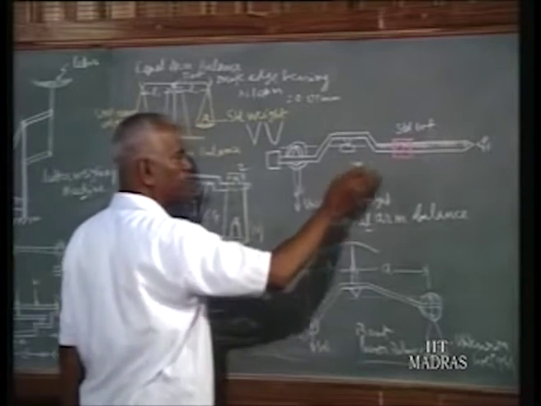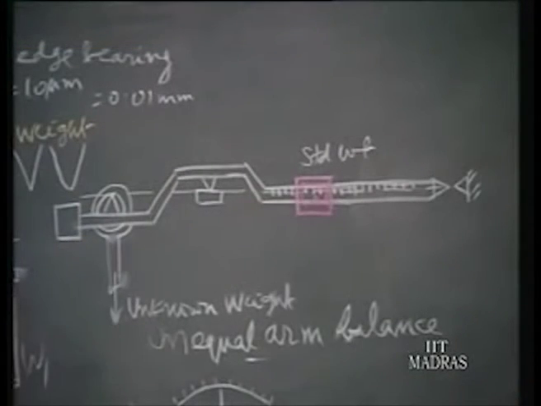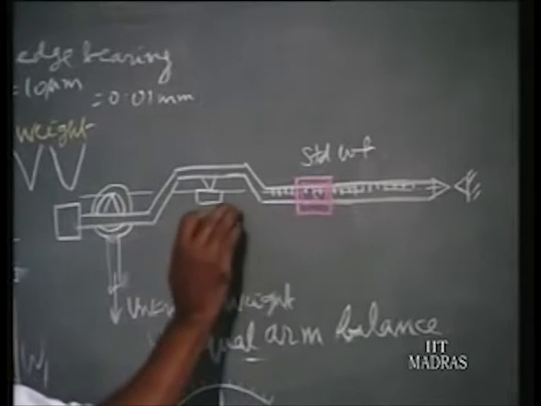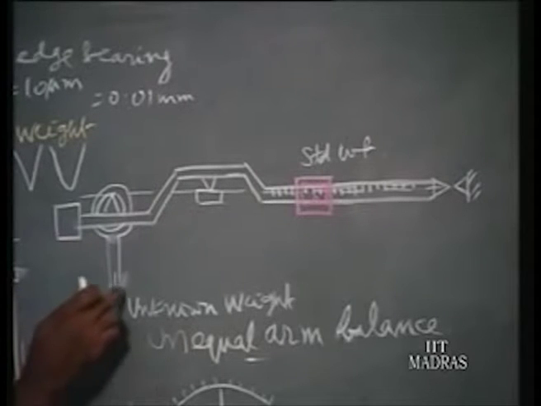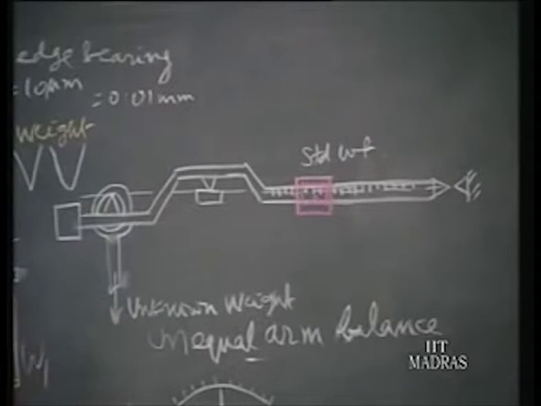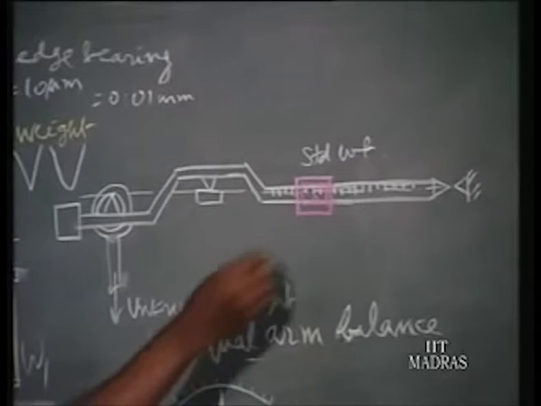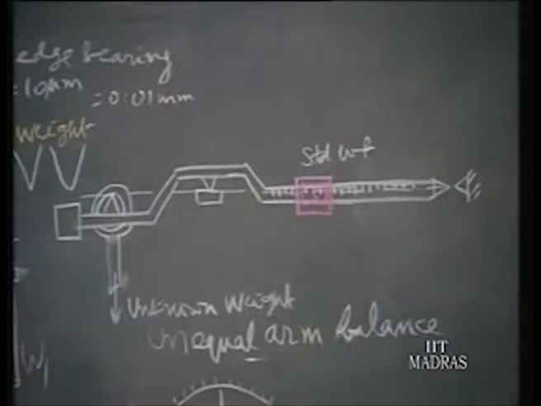By having a smaller weight, we can measure the higher unknown weight. That is the advantage of this standard weight. That is moved over a scale at a longer lever arm than the loading point. Then this is the loading point where the unknown load is connected. So by having a small weight, we can measure a larger weight. But before that, we should see one more thing.